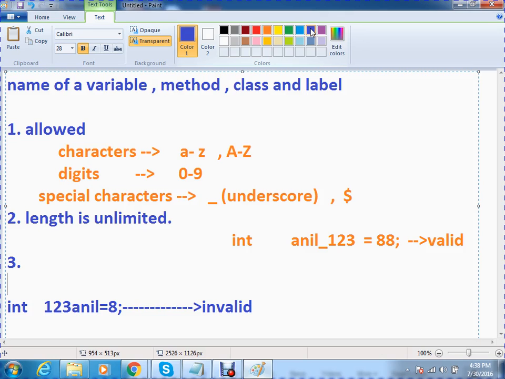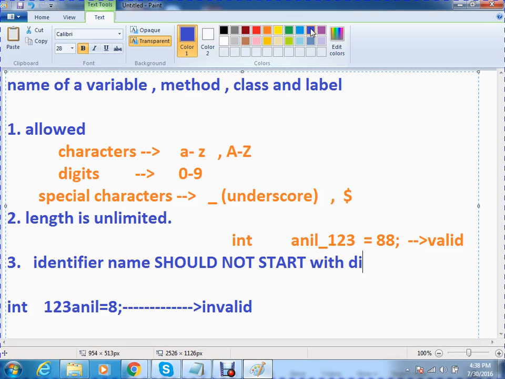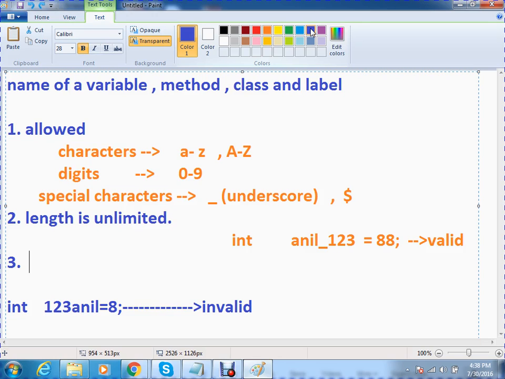It is invalid because, observe here, an identifier name should not start with a digit.